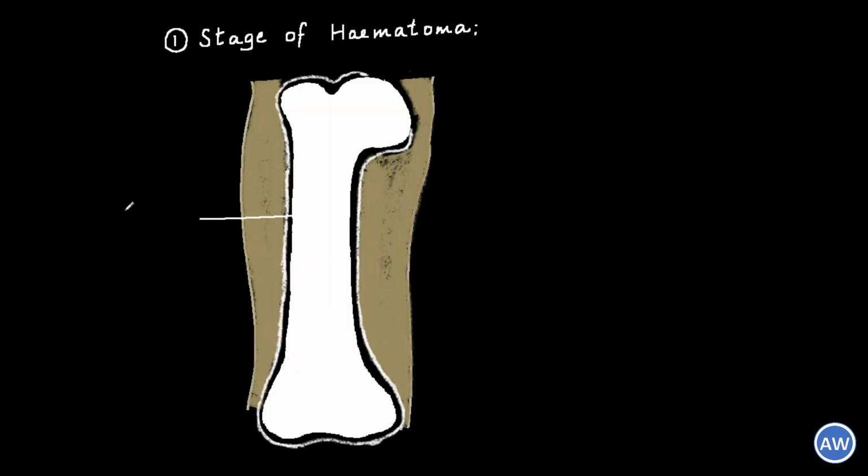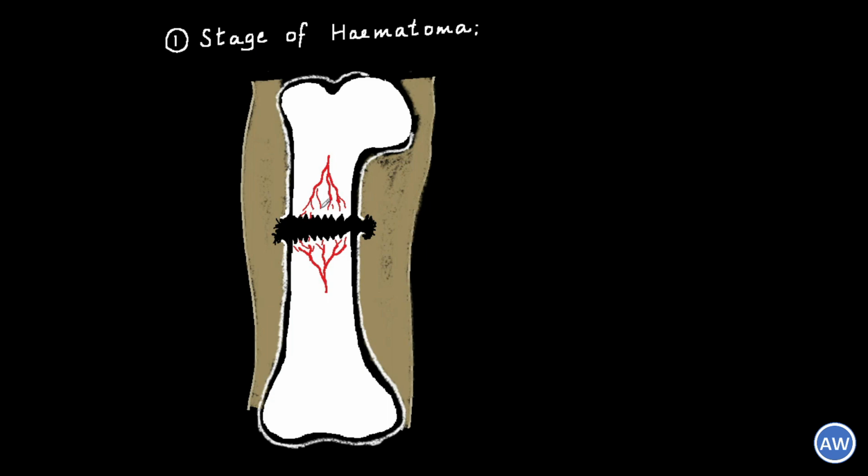Let's begin with the first stage, which is the stage of hematoma. Let us look into a bone with its periosteum and the surrounding soft tissue. Whenever a fracture occurs, the periosteum and the surrounding soft tissue will get stripped off from the bone at the site of the fracture. Because of this, blood will escape from the injured blood vessel and collect between the broken ends of the bone and the surrounding soft tissue area. This will lead to a collection or pool of blood, giving rise to a hematoma.